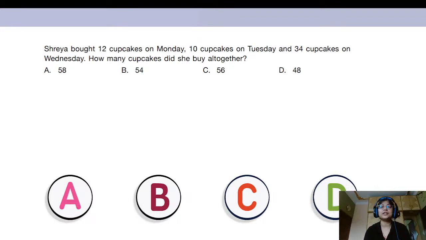So you have 5/10 and 6/1. So your answer is 56. That's correct. 12 plus 10 plus 34. So the total cupcakes bought by Shreya altogether is 56. Right? So 56 is in which option? It is in option C.